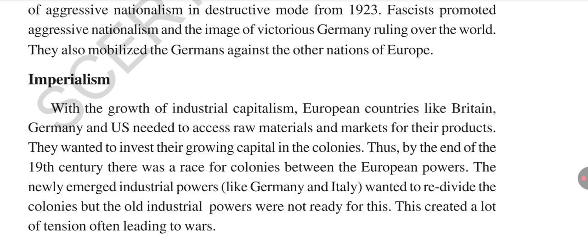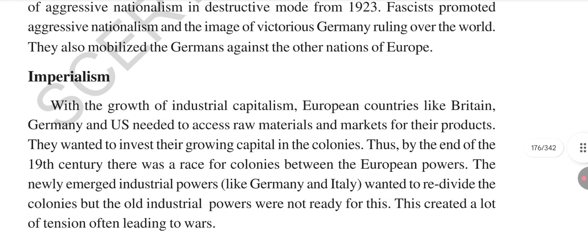Thus, by the end of the 19th century, a race started between the industrial powers. The newly emerged countries like Germany and Italy asked to redivide the colonies. But old industrial powers like Britain, France, and Russia were not ready to divide the colonies. This created a lot of tension. It led to the First World War and Second World War.